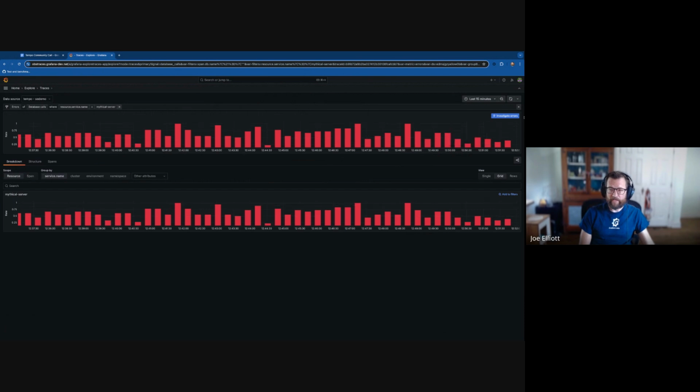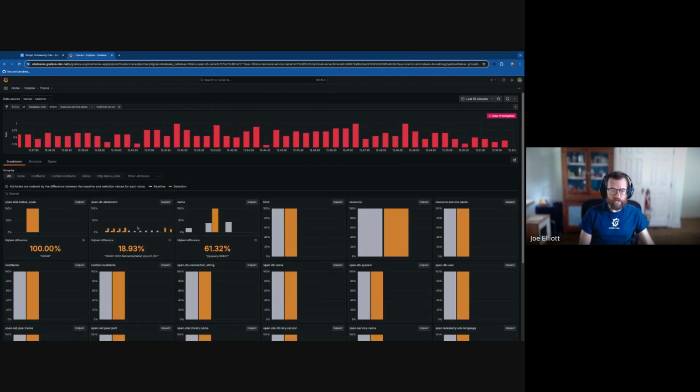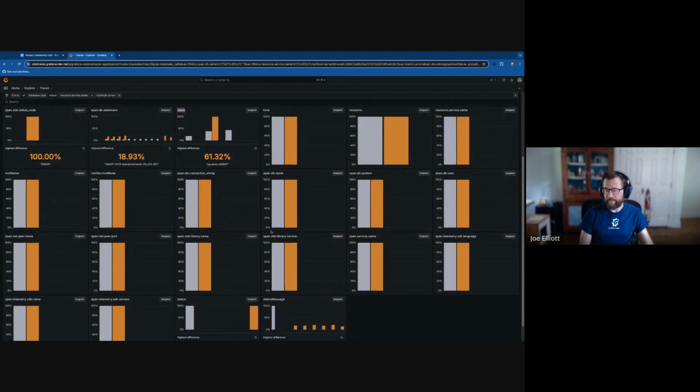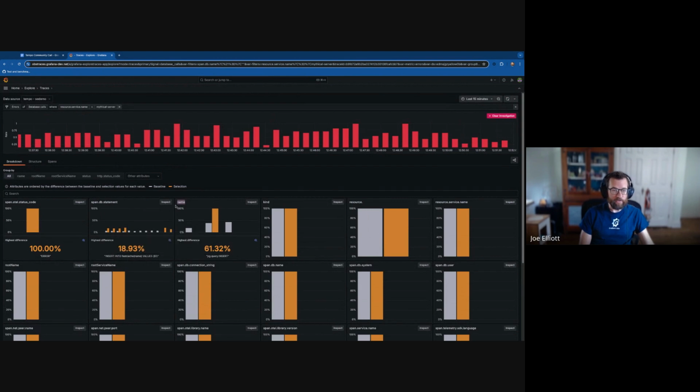Similar to before, we can click this Investigate button, and it's going to show us, again, inside. There's no box here, but it's showing us things that are in error, things that are correlated with the error versus things that are not. And so we can see, okay, there's an error here. It seems to be with my inserts. This is span name. We see the select is always fine. The delete's always fine. And the insert is a mix, and the insert occasionally is failing. We see a lot of failures here. So again, it's a visual, quick way to scan and see what is going on.